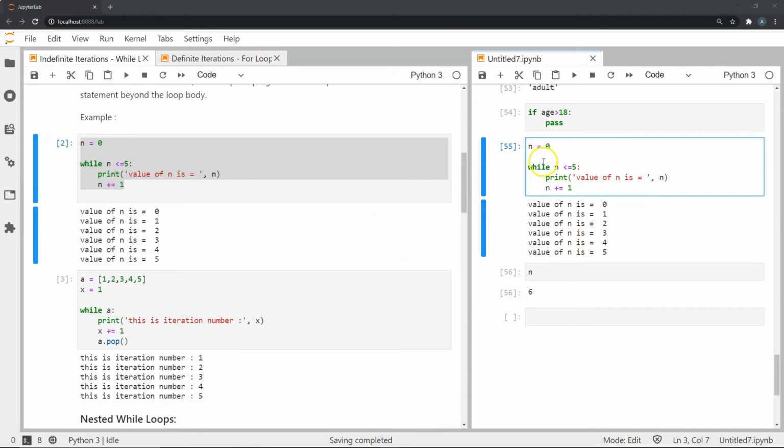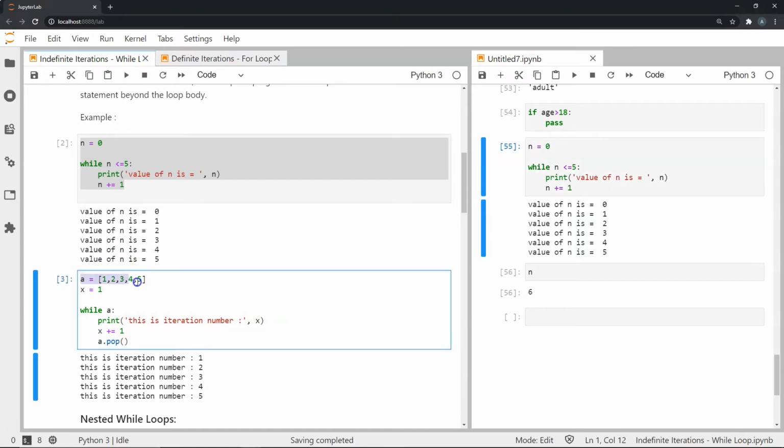And interestingly, we don't necessarily have to define these control variables always. We can actually use iterables, and we will learn about iterables in a future video. But we can use iterables, and an example of an iterable is the list. So let's look at this list and let's look at this whole block.